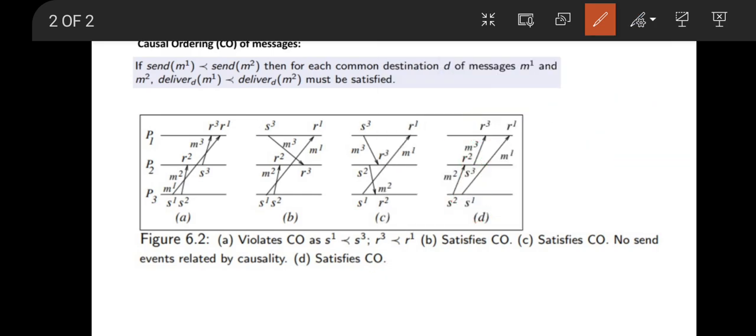So this was about the causal ordering of messages. We need to check if two messages are getting delivered to the same process, then we need to check if there is a happen before relationship between their corresponding sent events. If so, then the receive events must also have the happen before relationship satisfied.